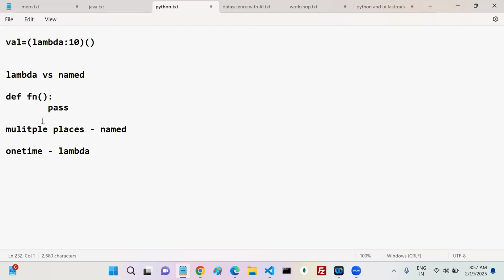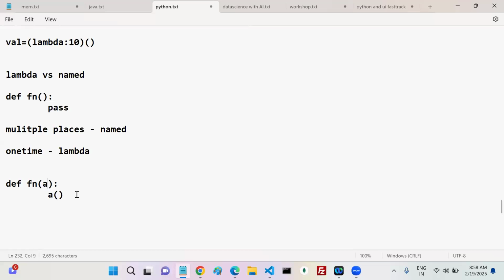The next one is memory management wise. Memory wise, lambda functions are the best way to use. I have a function here; just take the last example.